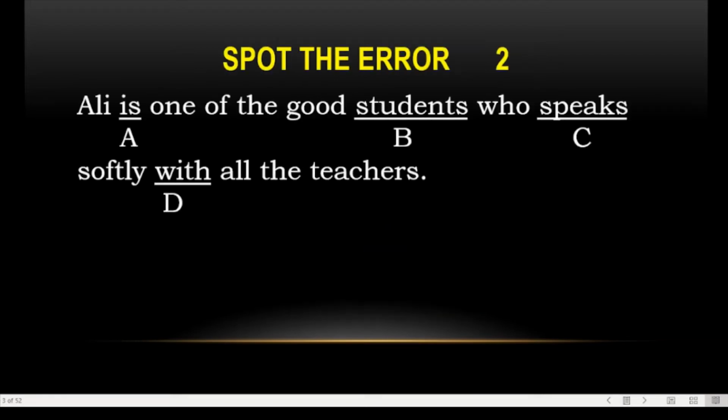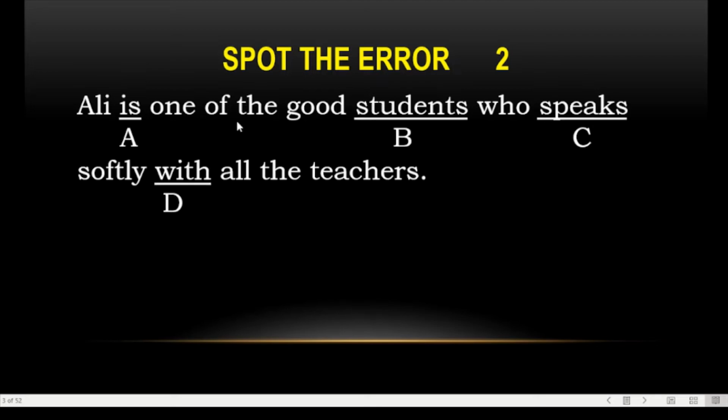The next one is there. Read the question carefully and spot the errors. Here you have the next one, second one. Yes, the second question. Ali is one of the good students. Ali is one of the good students who speaks softly with all the teachers.